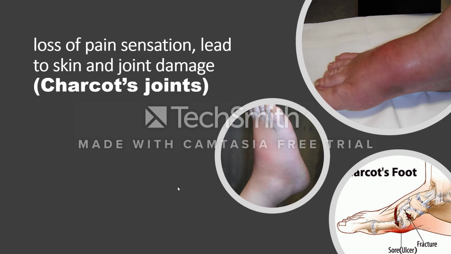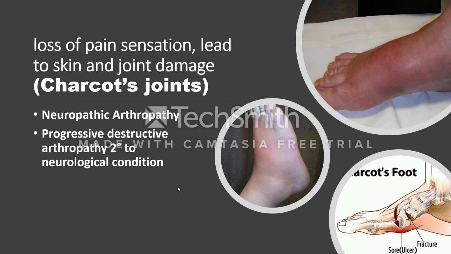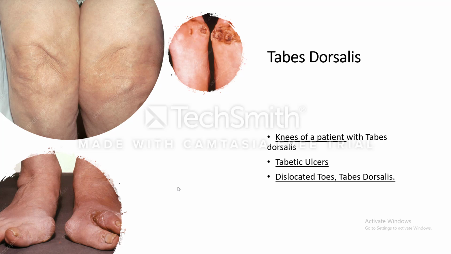There will also be loss of pain sensation in the skin and the joint, and this will lead to damage of the joint, and we call this Charcot's joint. Charcot joint occurs in other diseases. It can occur in leprosy, in peripheral neuropathy, in alcoholism, and in other diseases, not only in syphilis. It is a neuropathic arthropathy, a progressive destructive arthropathy secondary to a neurological condition, usually with minimal or no trauma.